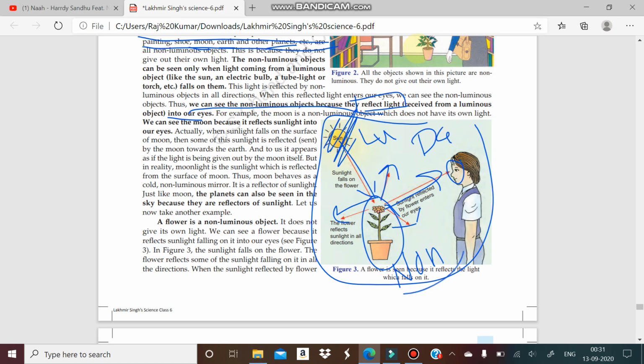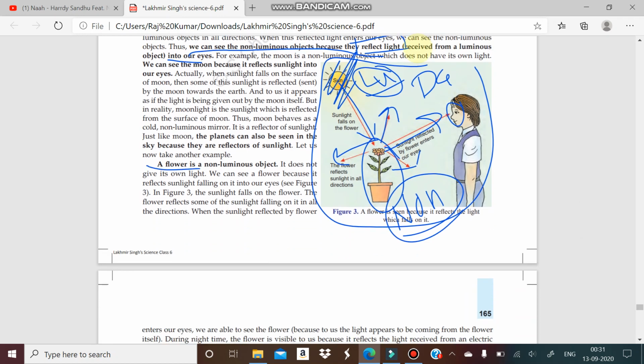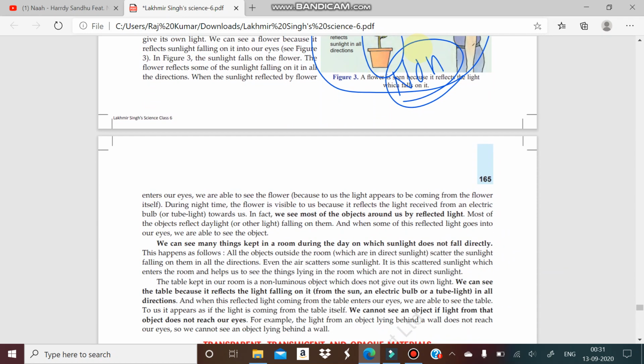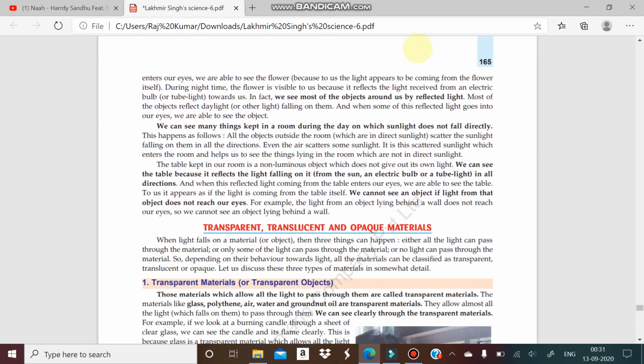So we are seeing the non-luminous object with the help of the luminous object, because the luminous object emits radiations which help us to see the non-luminous object. So I think you get the meaning. The flower, pot, books, anything which does not emit light, that is a non-luminous object.